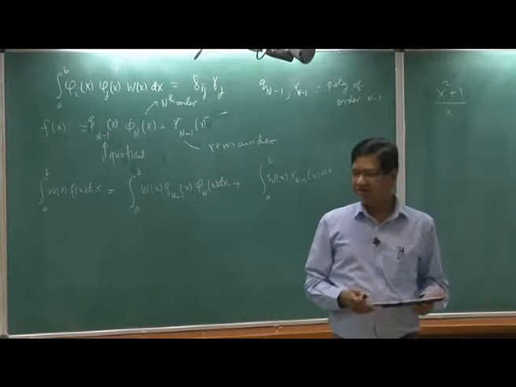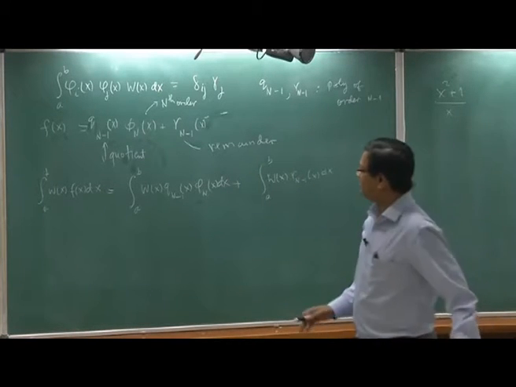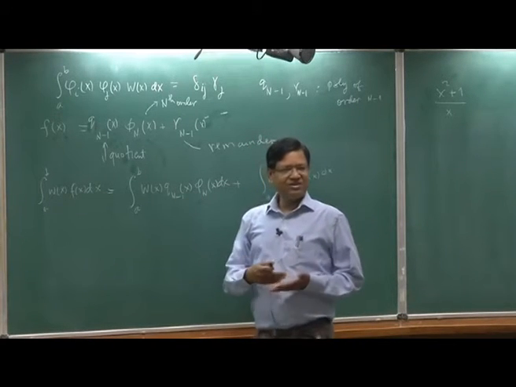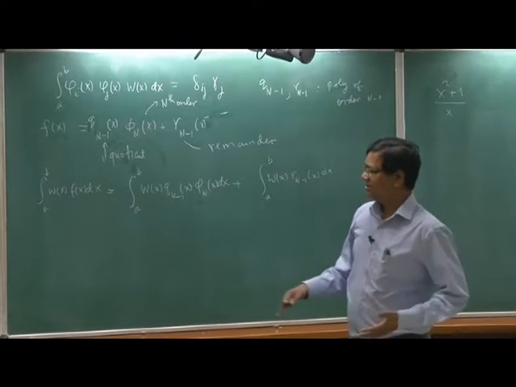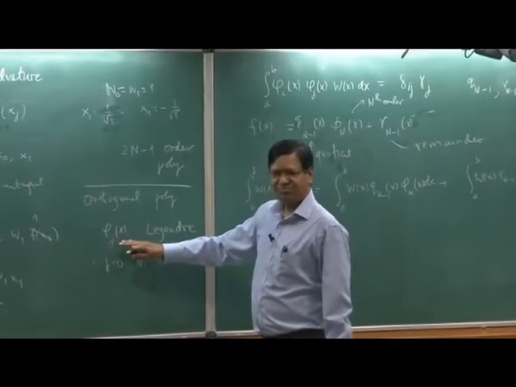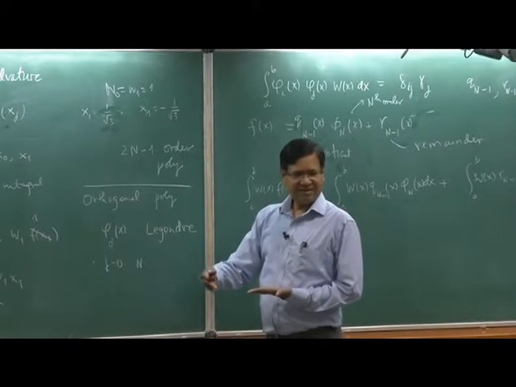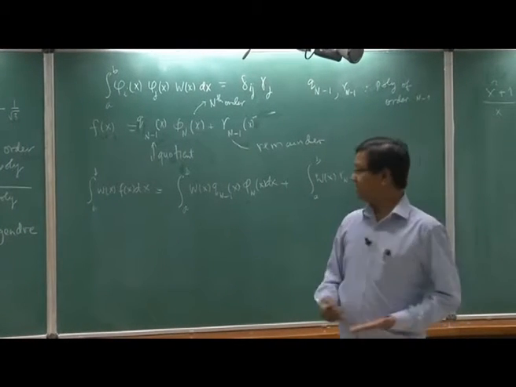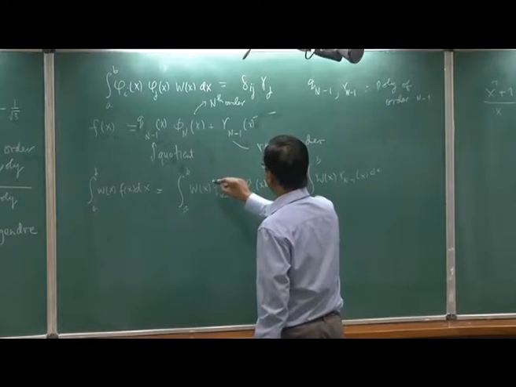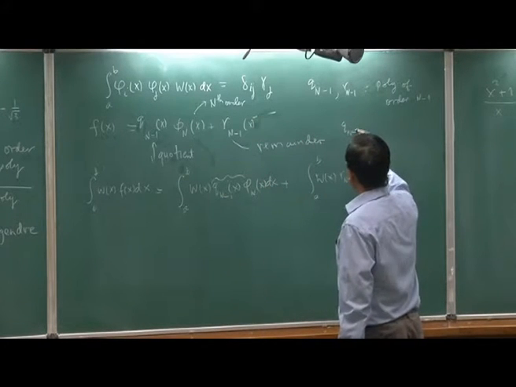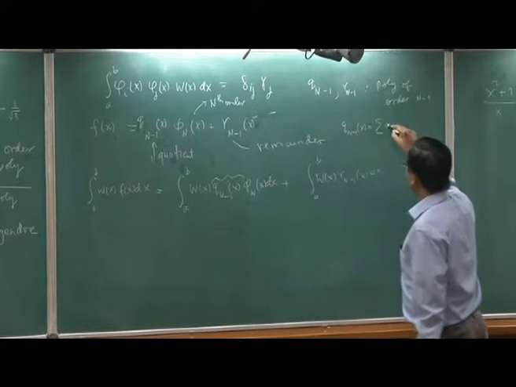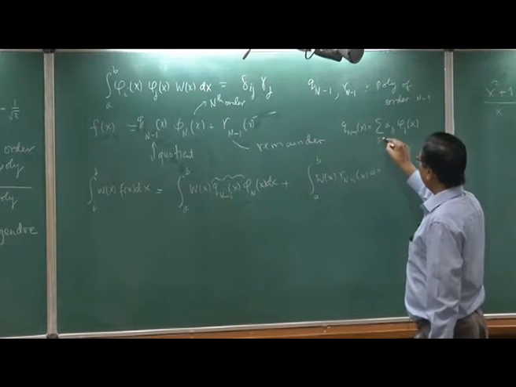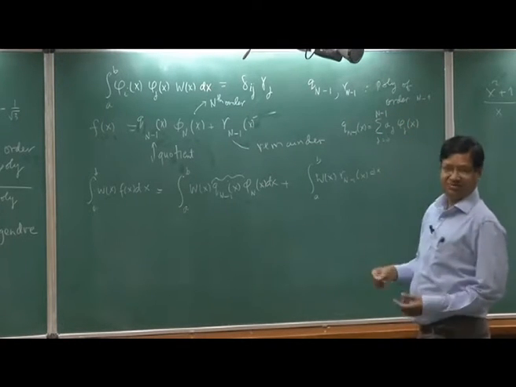Using orthogonality, this quotient is an n minus 1th order polynomial. So it can be written as a combination of polynomials in a series, but each of them will be of order less than or equal to n minus 1. Okay. So let me write it here. Q_{n-1}(x) is the sum a_j phi_j(x), where j goes from 0 to n minus 1, like quantum mechanics, that is what we do.